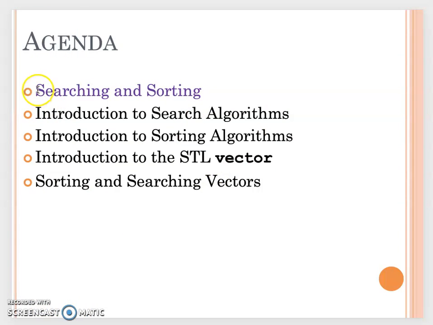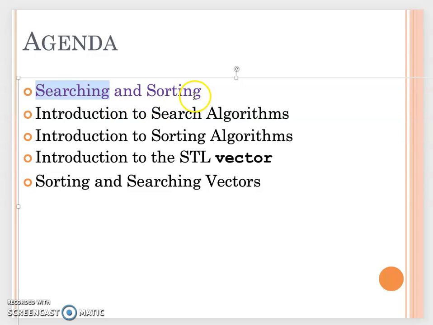In chapter 8, we will introduce searching and sorting. This is very important because sometimes when we want to search for a specific value, we are searching either from an array or from a vector. So that's why we introduce searching and sorting algorithms after we talk about array.